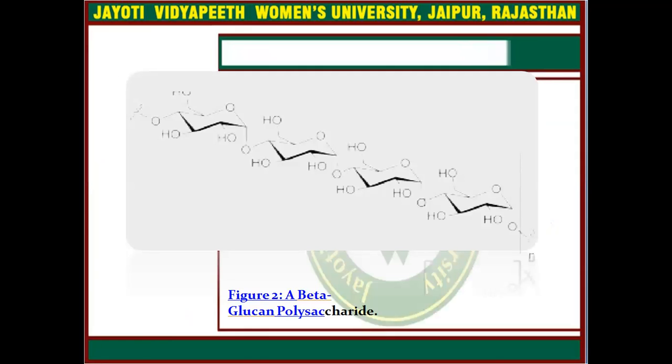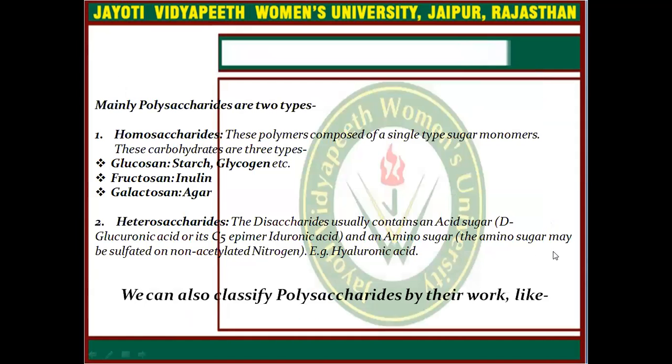Here you can see a glucan polysaccharide chain. This is the polysaccharide structure. Mainly polysaccharides are of two types. Homopolysaccharides means these polymers are composed of a single type of monosaccharide. These are basically of three types: glucosan, like starch and glycogen; second is fructosan, means inulin; and galactosan, means agar.